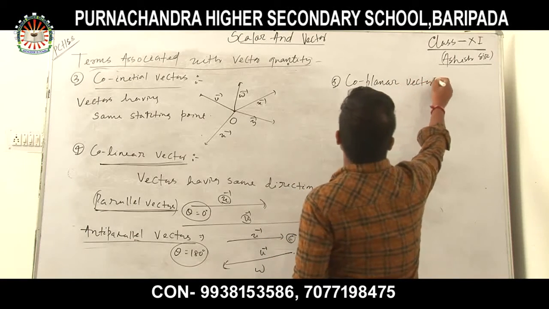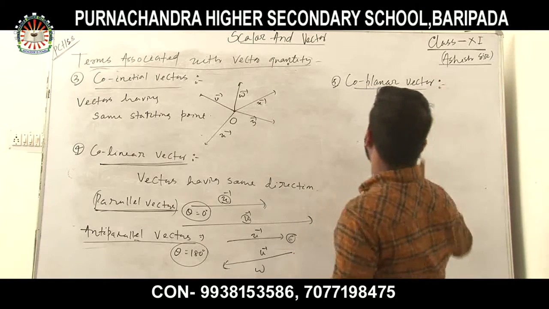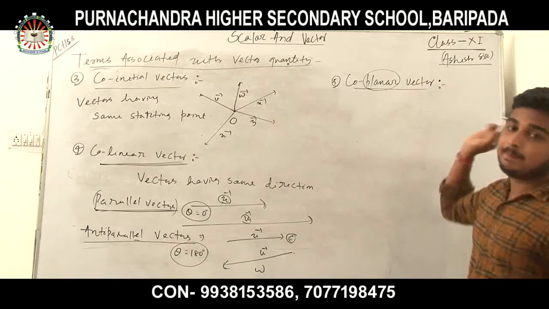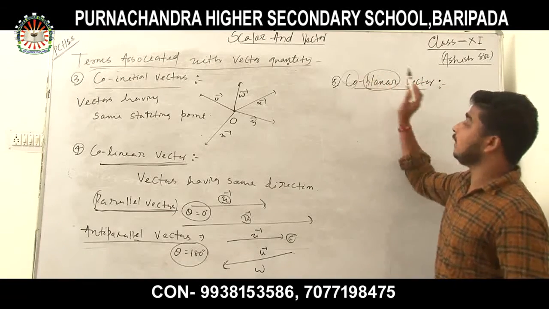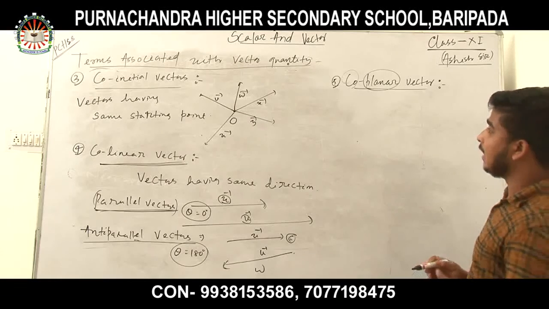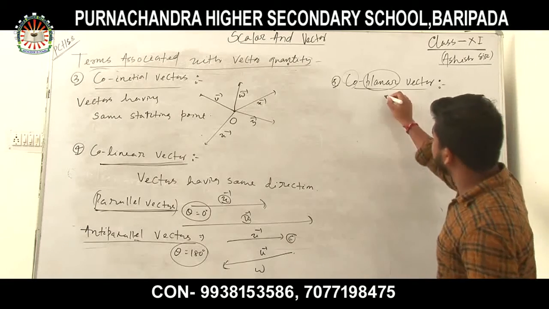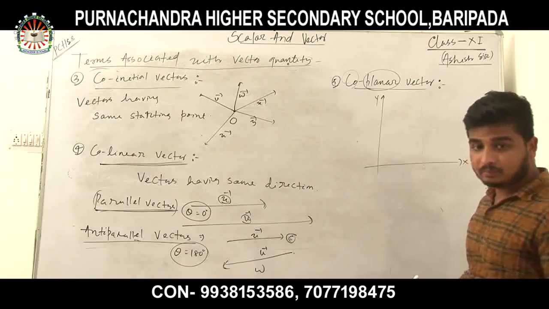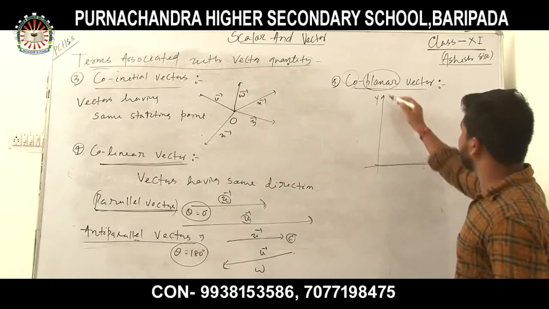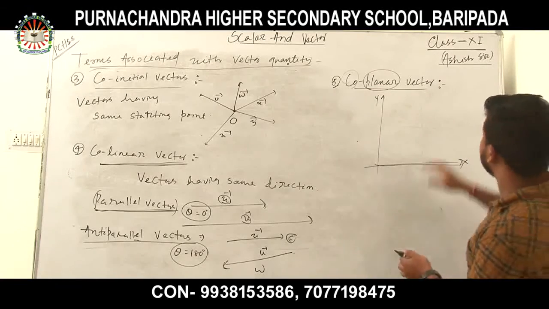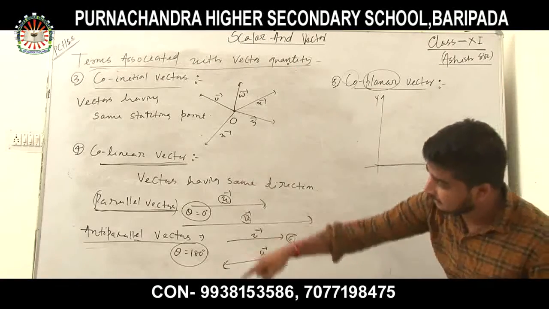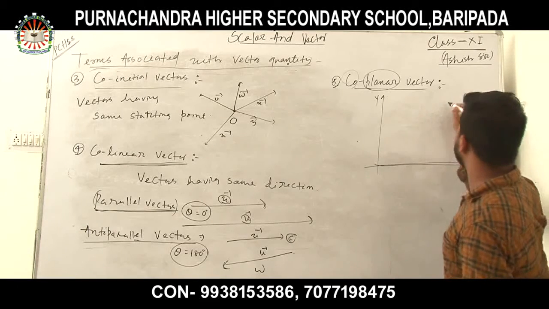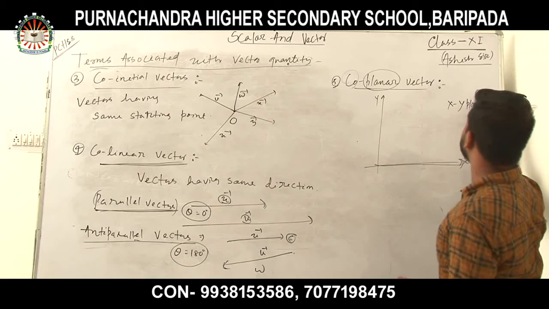Coplanar vector. So what is a coplanar vector? Planar means lie in a plane. Co means in the same plane. Vectors lie in the same plane. Suppose this is the x axis and this is the y axis. Look at the whiteboard. These two axes form a plane. This is known as the xy plane.